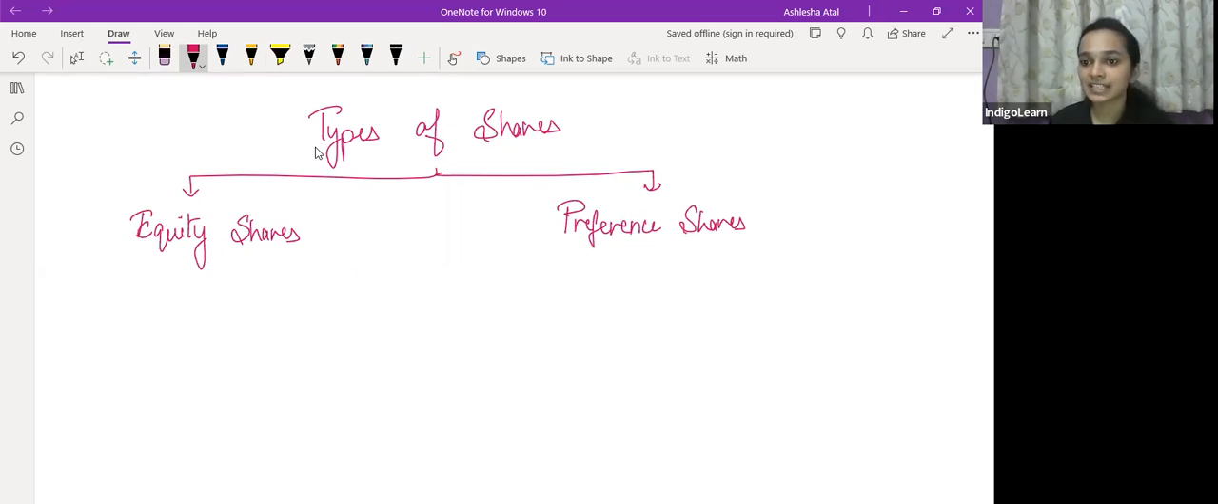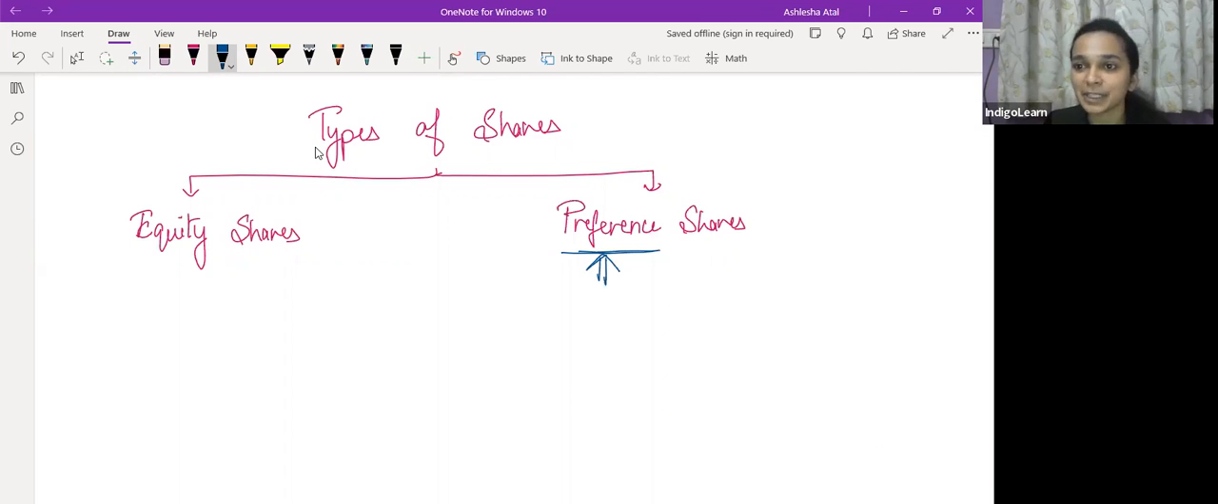There is a further classification of equity shares as well, but we'll talk about the further classification later. It depends on the voting rights of the equity shareholders. However, the basic classification is in two types, equity shares and preference shares. Now when we talk about preference shares, the name itself suggests that preference shares are getting some preference somewhere. They are being preferred, they are being given some kind of preference.